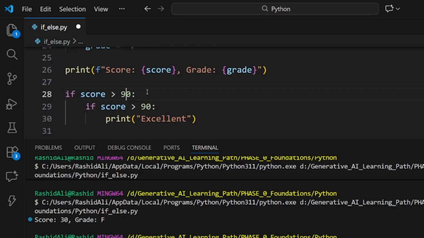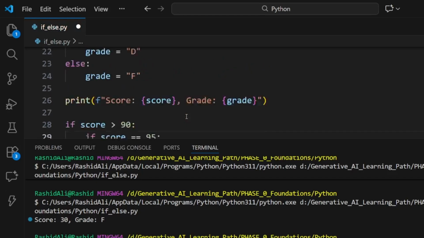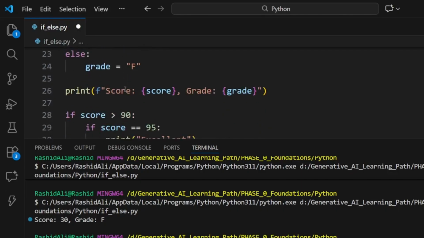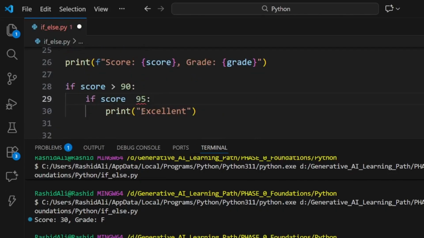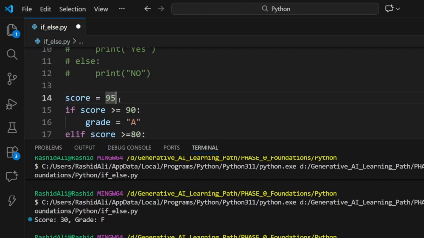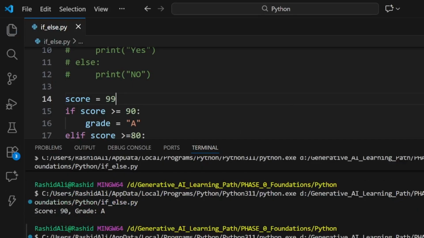Scores are greater than 90, so then check if the scores are equal to 95. Actually, make it greater than 95, that is more accurate. If someone has achieved 99 scores, let us see what happened. You can see "excellent". The excellent message has been printed to appreciate the student who gained 99 scores in his exam.